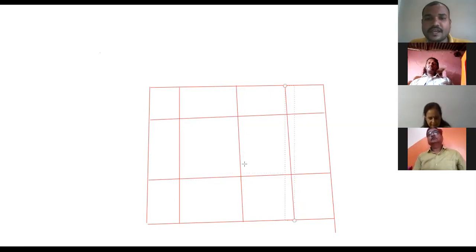So this is the way you can draw the table. Here what you can write is person, right? Person, right?